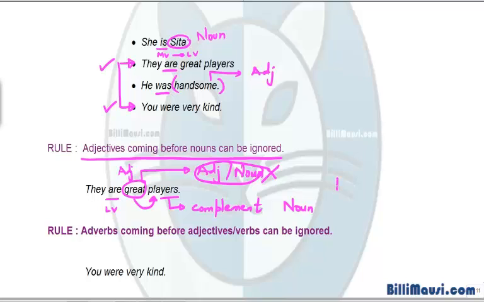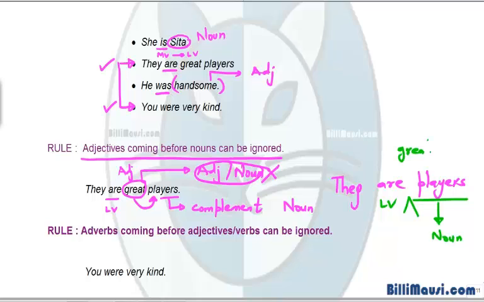We can write this same sentence again. This would give you a clearer picture. Here players is the noun and great is being used to modify or give us more information about players. What kind of players? Great players. So great is the adjective here. So adjectives coming before nouns can be ignored to understand the complement better.